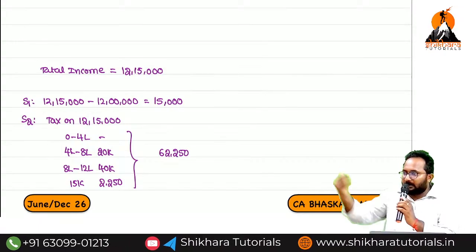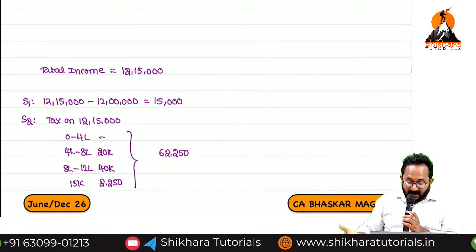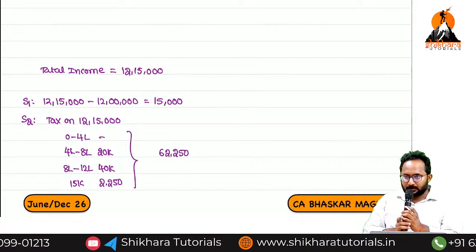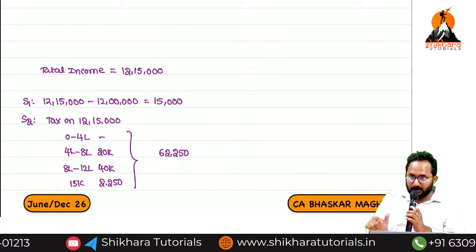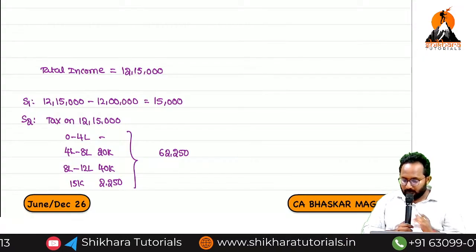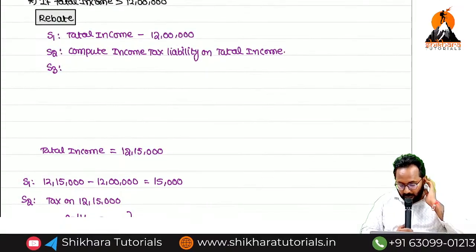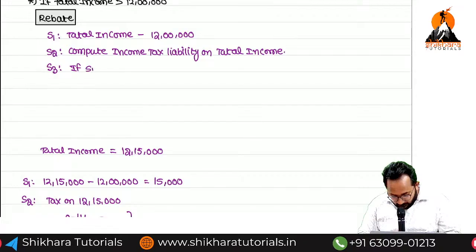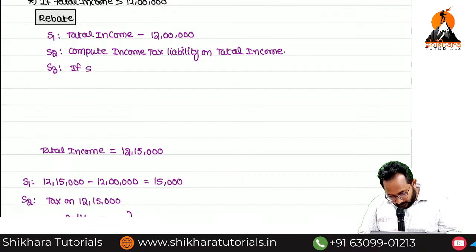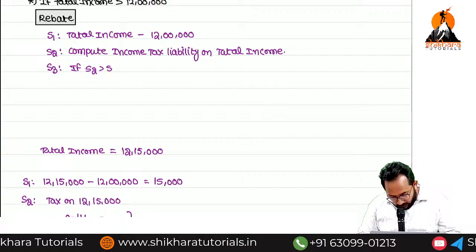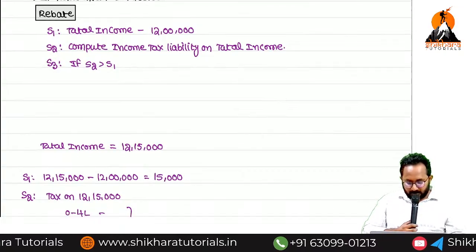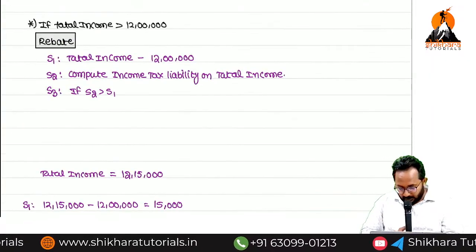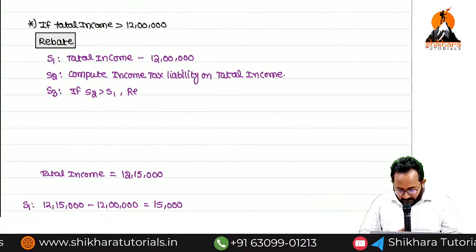My additional income itself is 15,000, but they are asking extra tax of 62,250. Definitely, it is a burden. So if step 2 is more than step 1, then here rebate will be available.